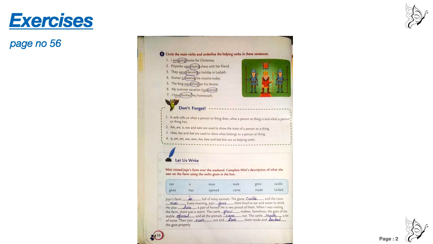When I was visiting the farm, there was a storm. The cattle grew restless. Somehow the gate of the stable opened and all the animals came out. The cattle made a lot of noise. Then Jojo ran out and took them inside and locked the gate properly.